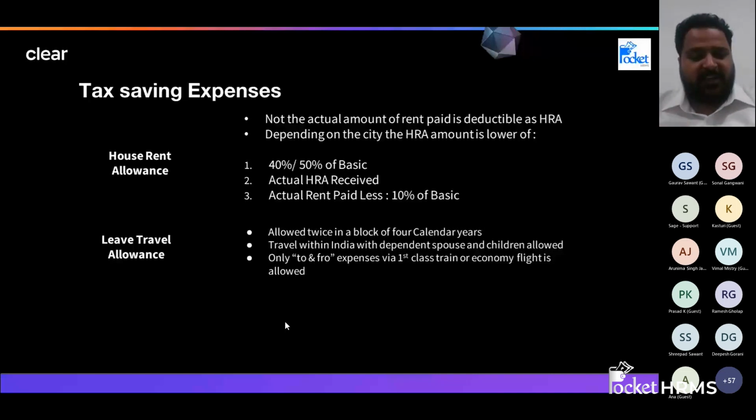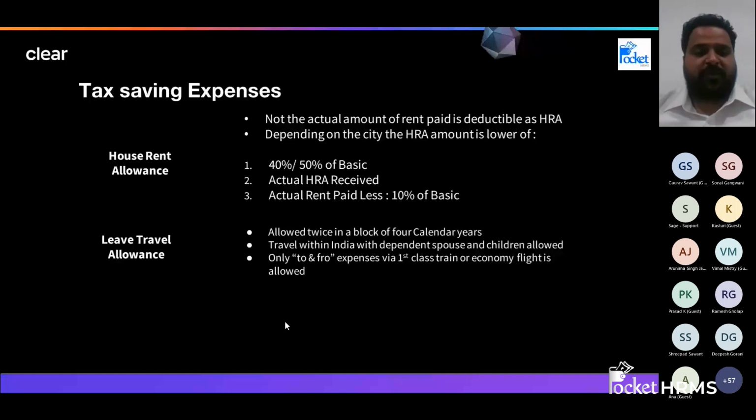So we have to use this formula to calculate the HRA exempted to us. Of these three, 40 or 50% of basic, actual HRA received in hand, or rent paid in excess of 10% of your salary, whichever is lowest will be the amount of exemption in your hand. You can use any income tax calculator if you're not comfortable with this formula. So this is how HRA is computed. Please keep in mind that the entire amount of rent will not be eligible for HRA.